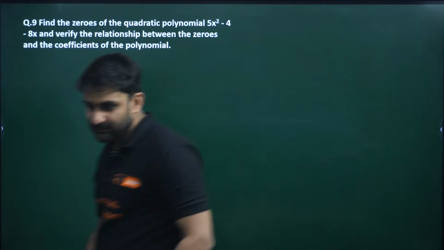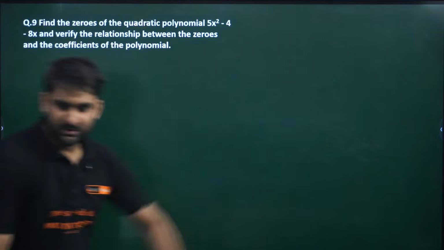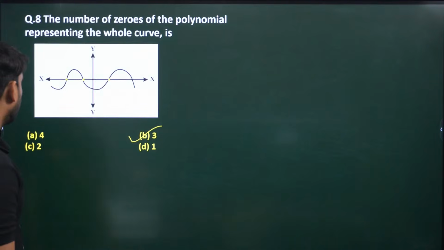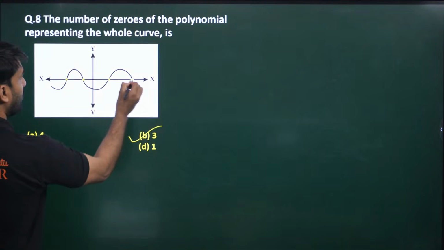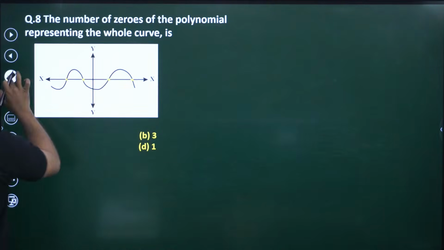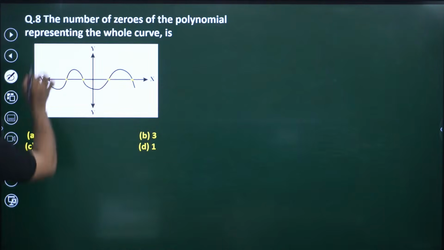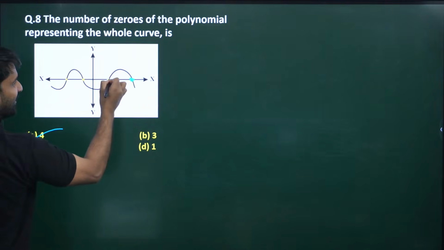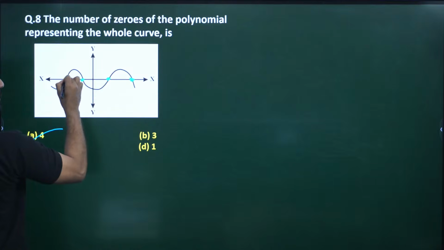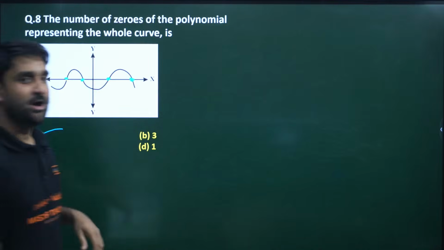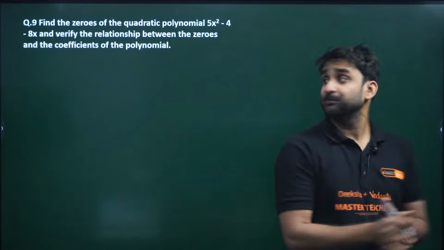Moving to the next question, question number 9. Anurag, why are you writing 4? Only 3. Sorry, yes, 4 is there. 1, 2, 3, 4. Sorry, my mistake. I forgot to see this point as well. Yes, of course, my dear, 4, because this is also here. I missed seeing this. I apologize.